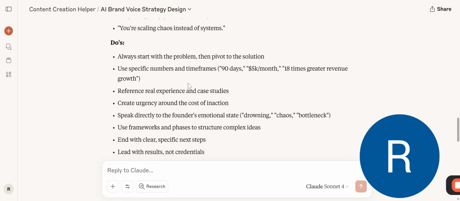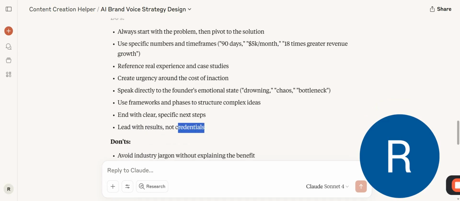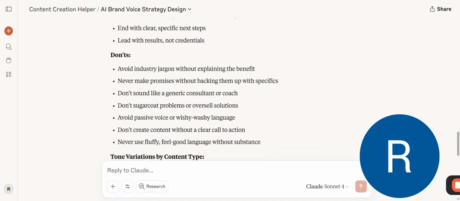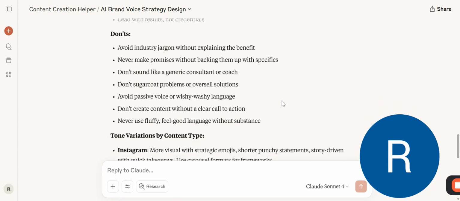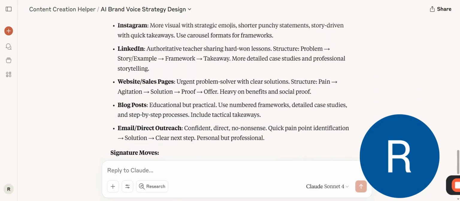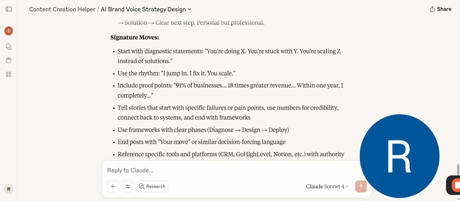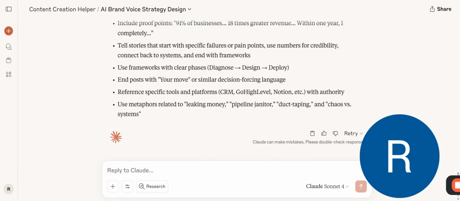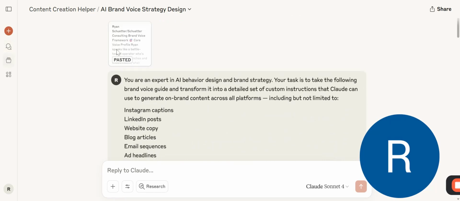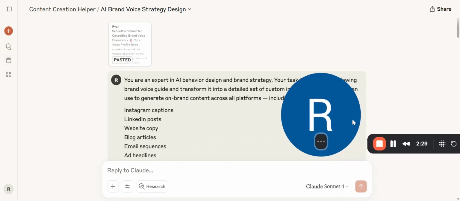I like all of this stuff. Do's in my content, I love a lot of this stuff. Leading with results is great. Don'ts, yeah, don't sugarcoat problems, avoid industry jargon. All of those things make sense for the kind of content that I want to create. And then it gives some specific strategies for different types of content I'm creating, and some signature moves that it has noticed me doing in the past. So let's pretend I liked all of this stuff. I would simply copy that here, and then going back to our projects, I would insert it into the project instructions.